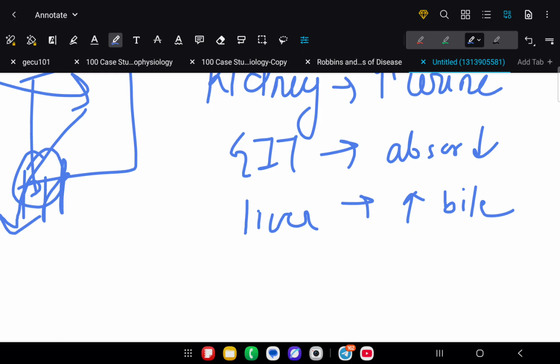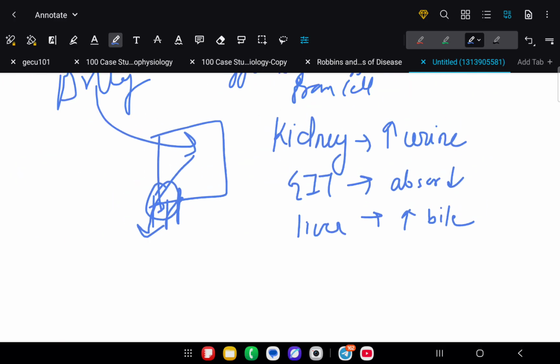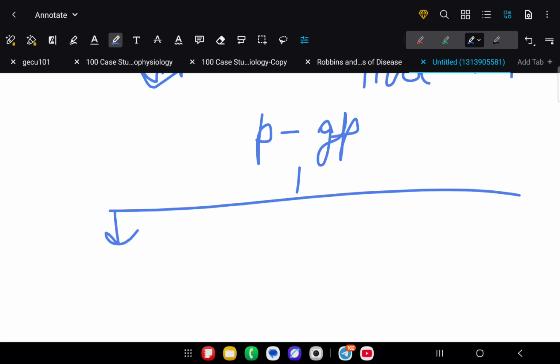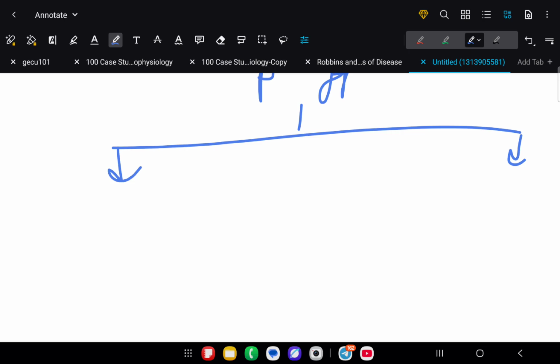So by this mechanism PGP works. Now there are two types of changes or functions that we can perform through PGP. First is induction, we can induce PGP, and second is inhibition, we can inhibit PGP from doing its work of efflux.